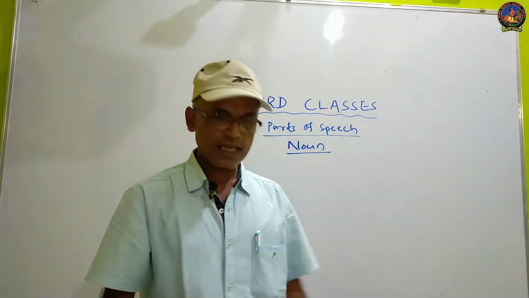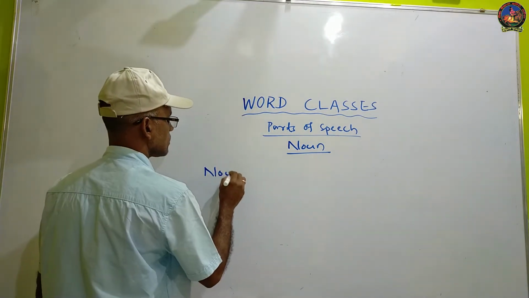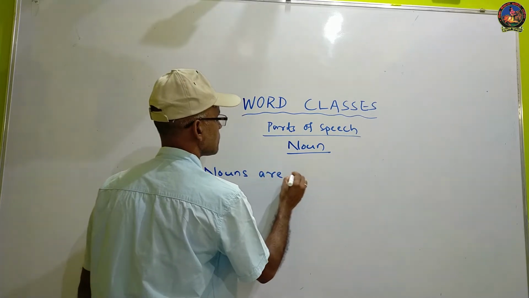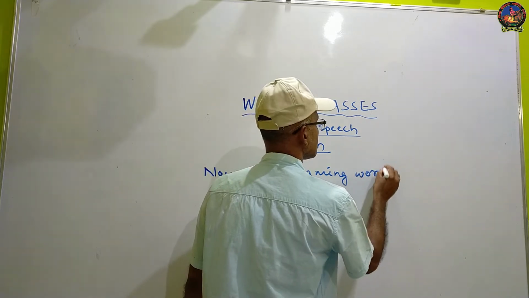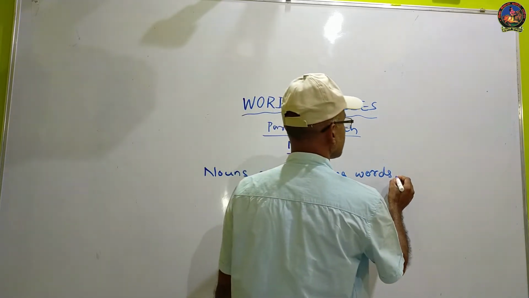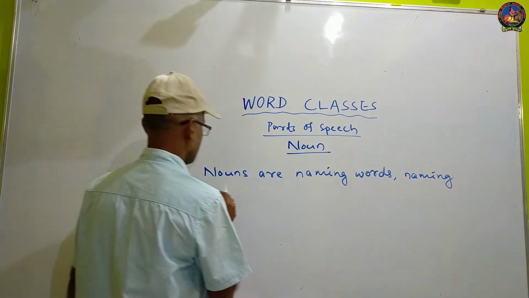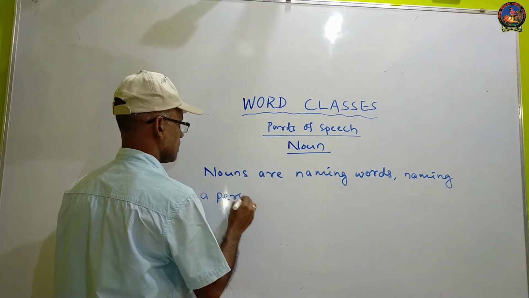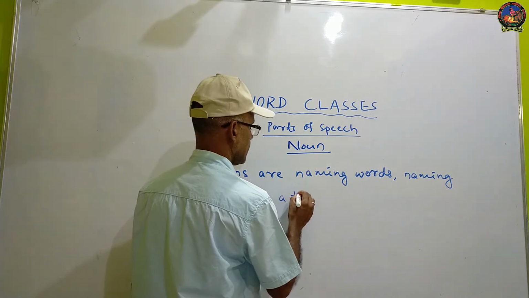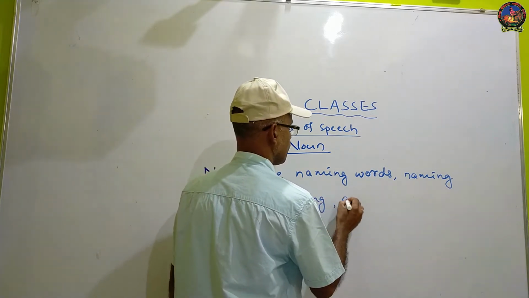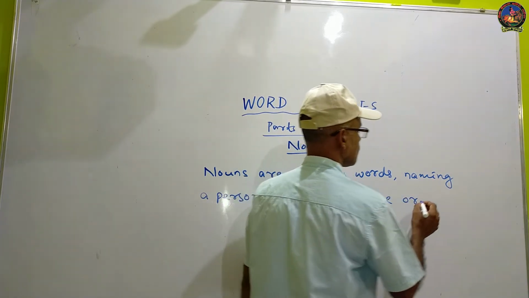So then what can we say? What are nouns? Nouns are naming words, naming a person, a thing, a place, or feelings.